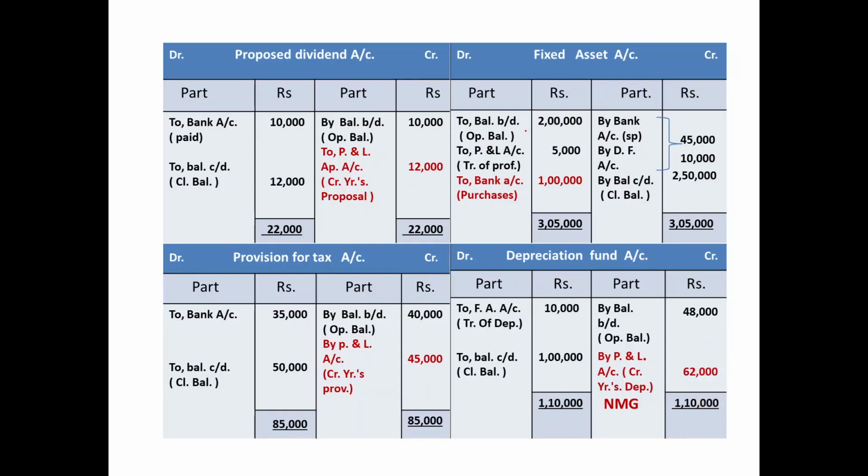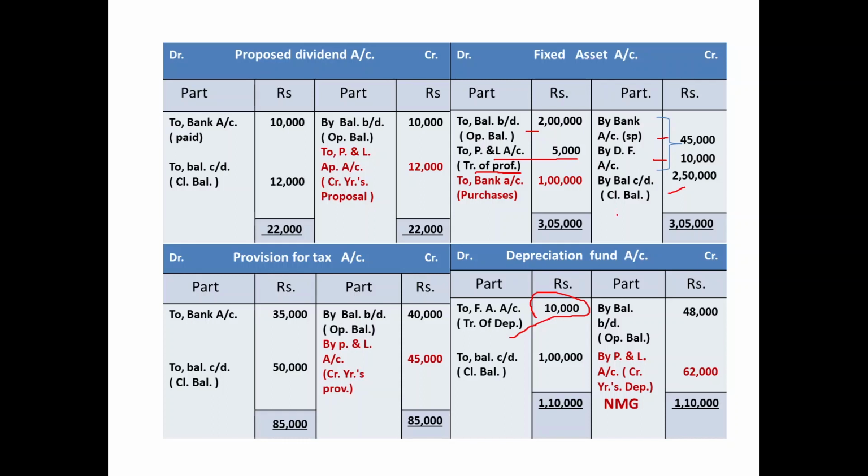See, opening balance 2 lakh, closing balance 2 lakh 50,000. Journal entry number 1, bank account debited 45,000. Depreciation fund account debited for transfer of depreciation 10,000. To fixed assets account credited 55,000. Then transfer of profit. Fixed assets account debited 5,000 to profit and loss account credited 5,000.